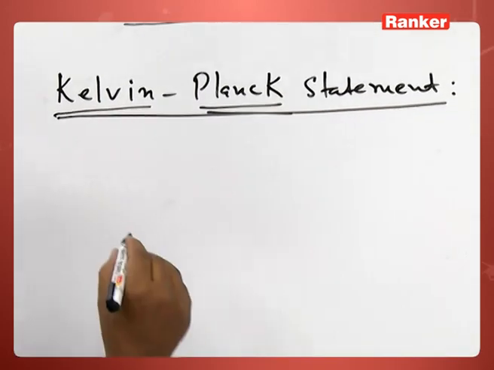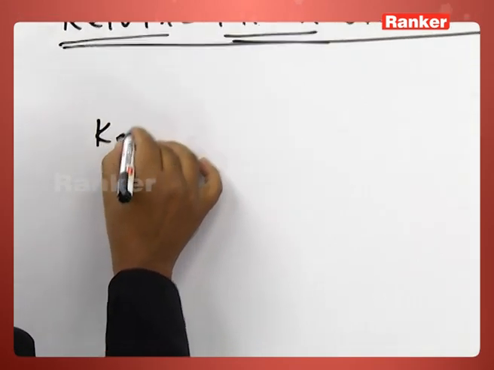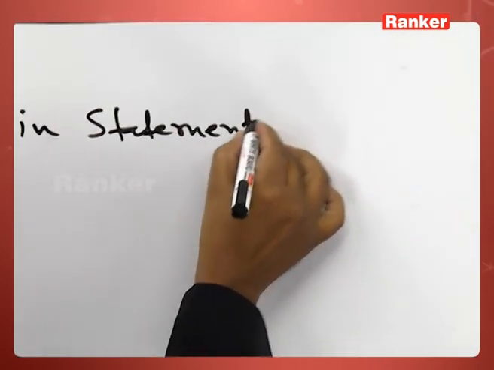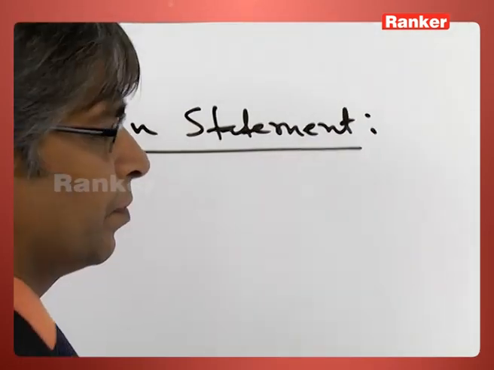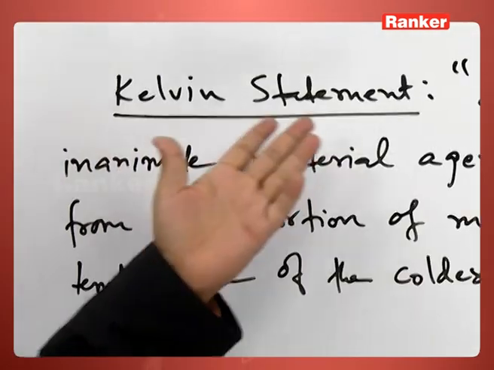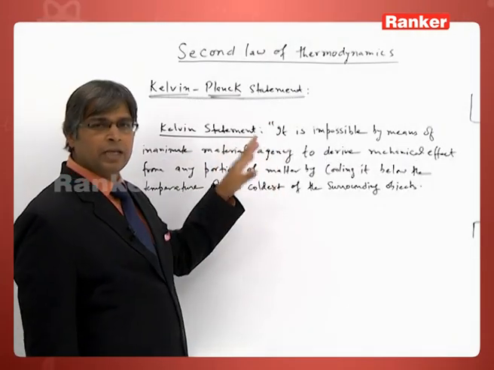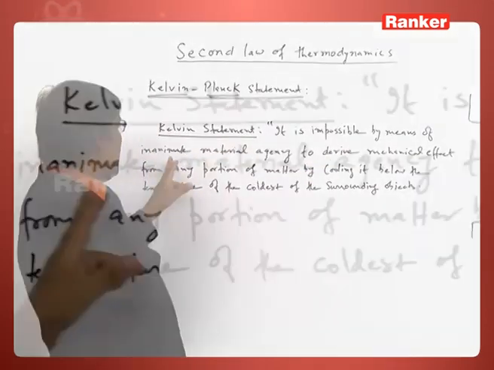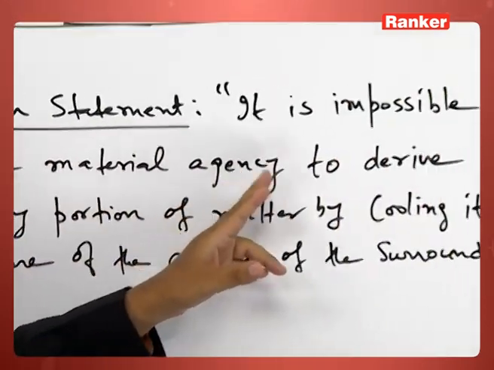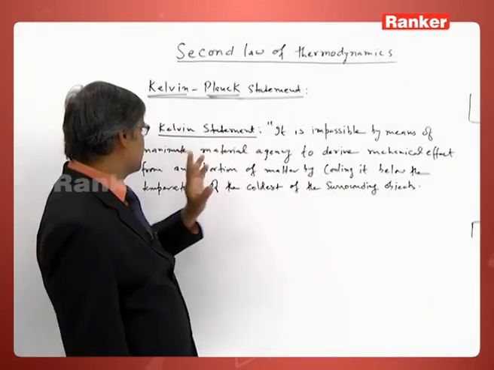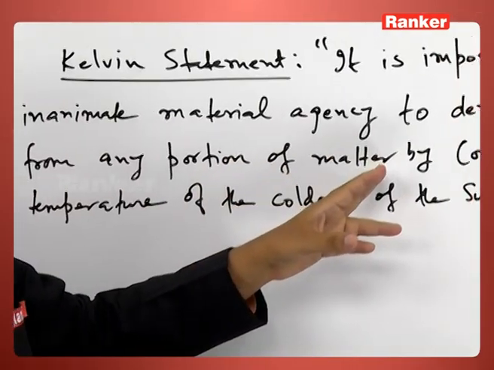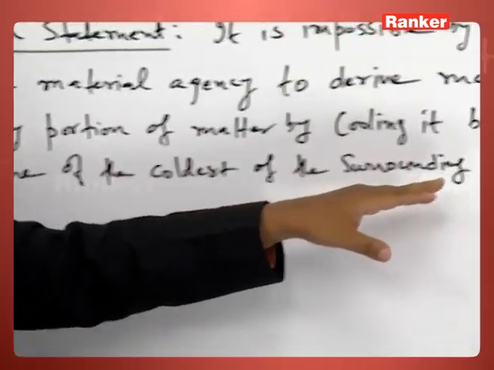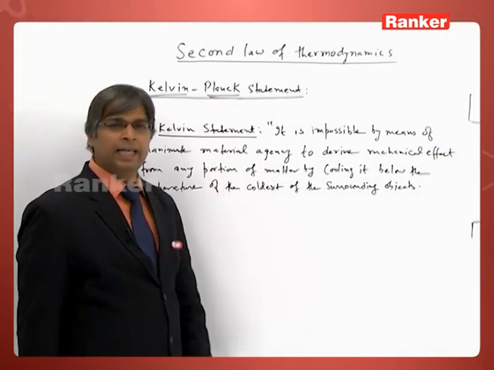So first I will write the Kelvin statement. These are the original words of Kelvin. It is impossible by means of inanimate material agency to derive mechanical effect from any portion of matter by cooling it below the temperature of the coldest of the surrounding objects. These are the original words of Kelvin.